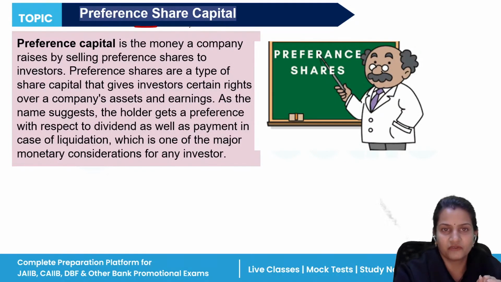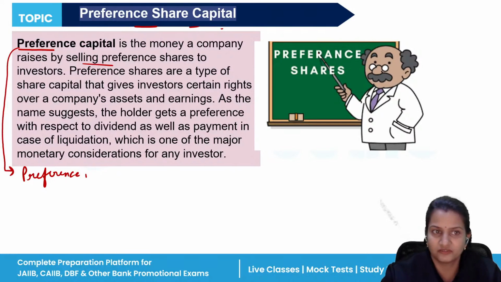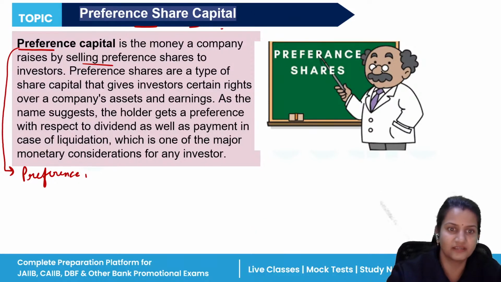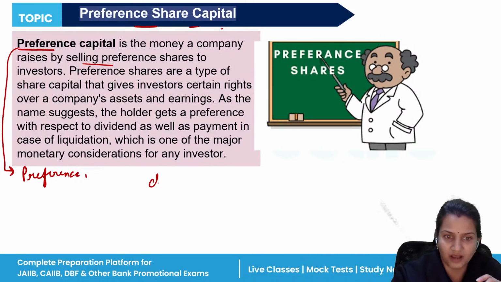First is preference share capital. From the word itself, it is very clear that it gives a kind of preference to the holder. Preference capital is the money a company raises by selling preference shares to investors. Investors purchase these shares and give money in return, so it is a type of share capital. Certain investors get certain rights over the assets and earnings, and as the name suggests, there is a certain kind of preference. Most important, what is that preference? The preference is of having a dividend.